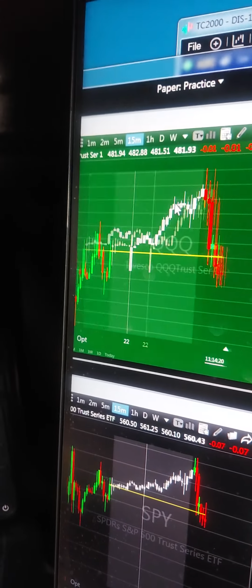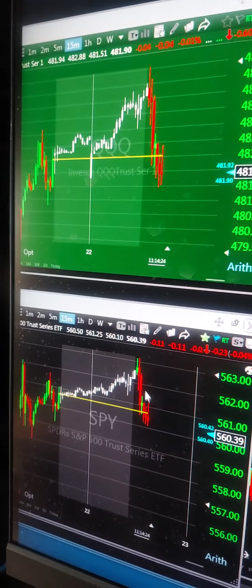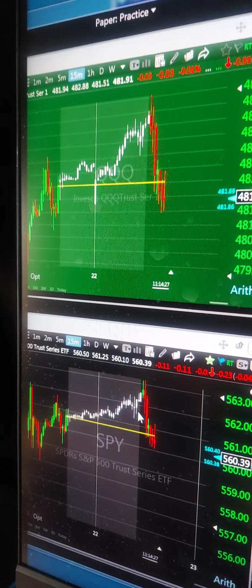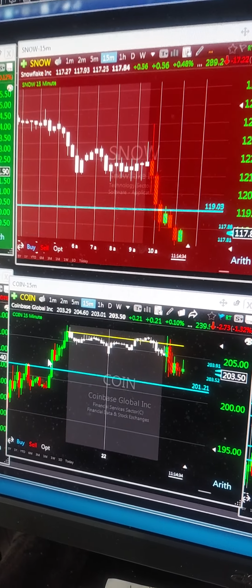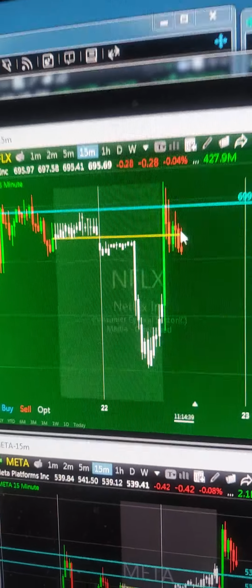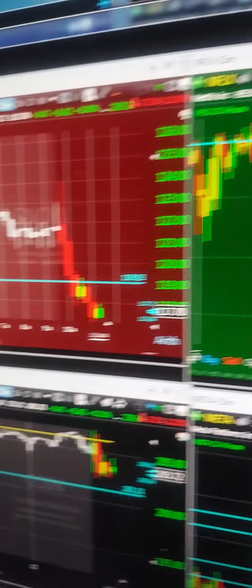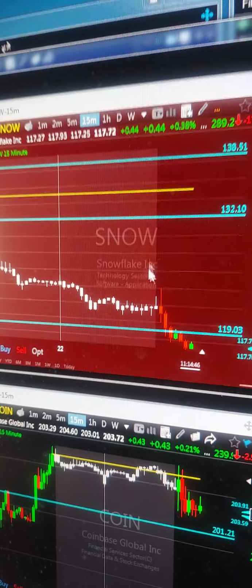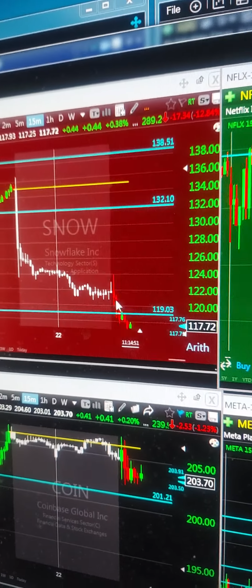So if you look here just at this board, I could see the indexes, they gapped up from the previous day, but they all kind of started lower. This is the QQQs and the SPY. So I knew there was a bit of a negative bias in the market overall, but certain stocks, like Coinbase, went below their pre-market lows and held, and they're still above the midpoint of the prior day. And Netflix, for example, even went up, and it's consolidating for a moment, so that's not breaking down below the pre-market lows. But the two stocks I chose to trade, both out of the gates went below the pre-market lows, below the lows of yesterday, and had negative biases.